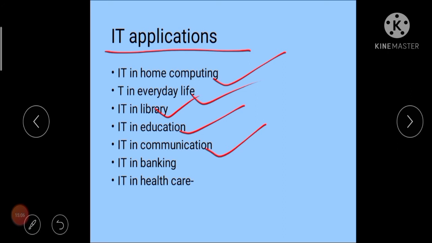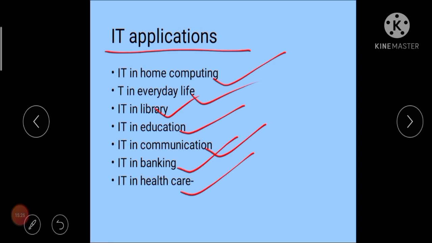IT in communication, you must know about that. IT in banking: all the banking services are done with the help of IT, like internet, hardware and software only. IT in healthcare. Healthcare is the department where IT is emerging as a boon nowadays.